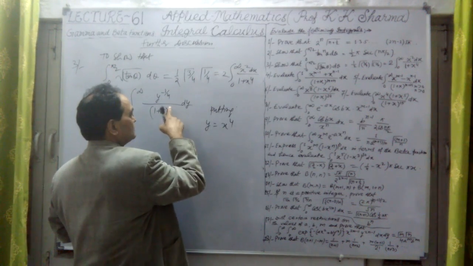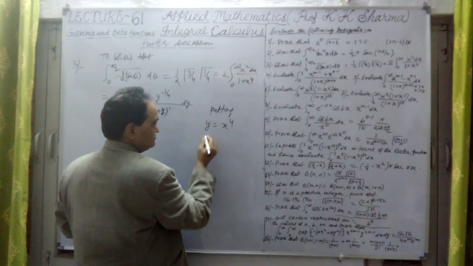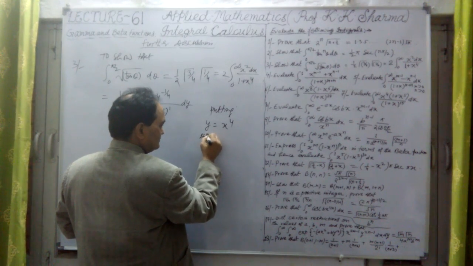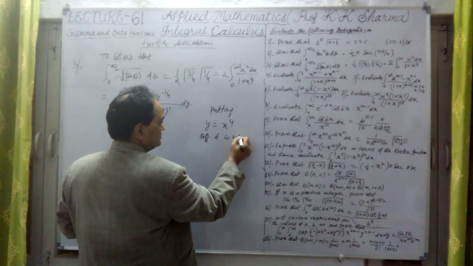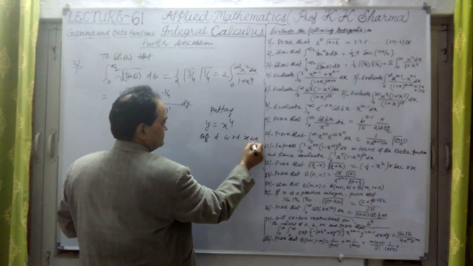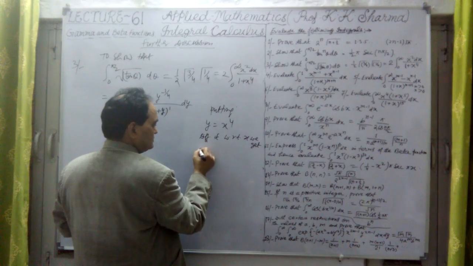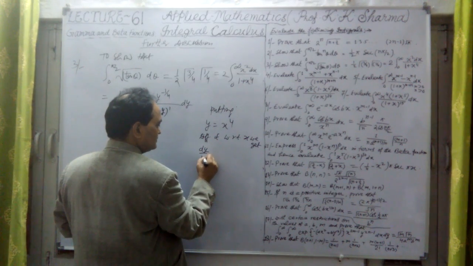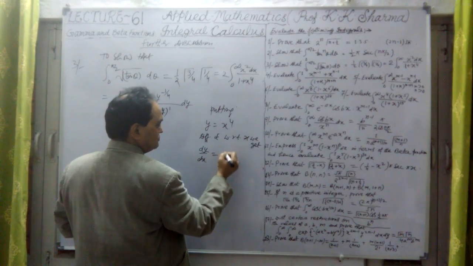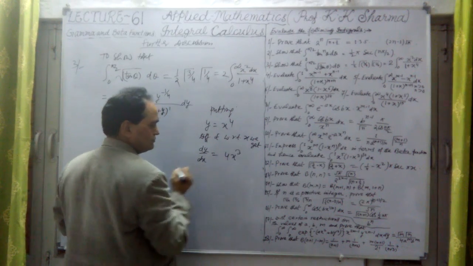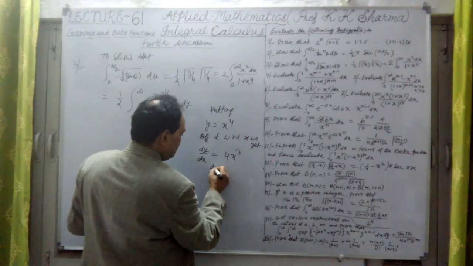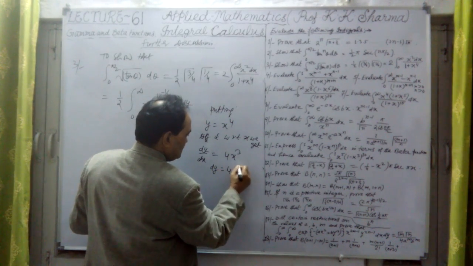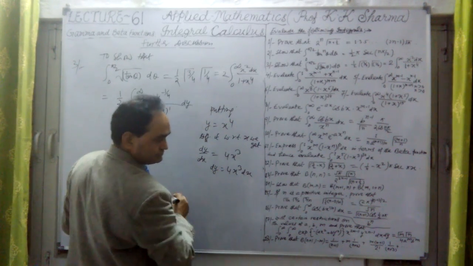So let me take y as x to the power 4, differentiating it with respect to x, we get dy upon dx equal to 4x cubed, or dy equal to 4x cubed into dx.